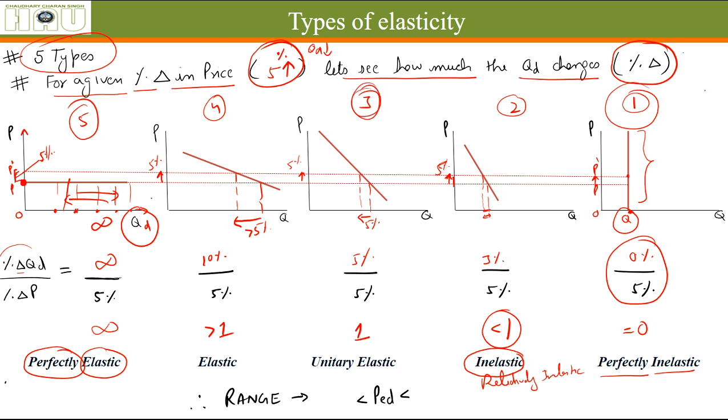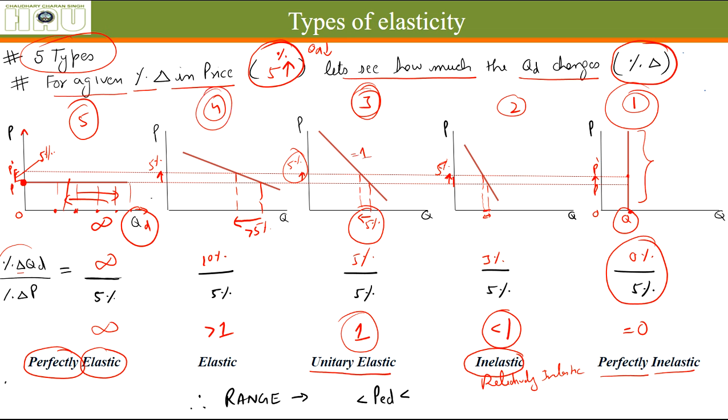In the third case, there is equal percentage change in price and resultant change in quantity. Okay, percentage change in quantity and percentage change in price will be equal. That's why this type of demand curve is called unitary elastic and its value is equal to 1.